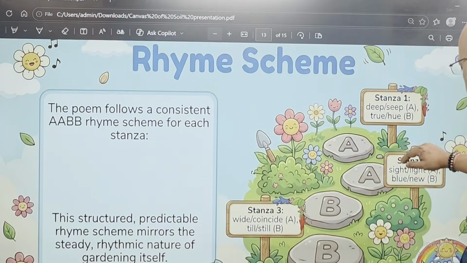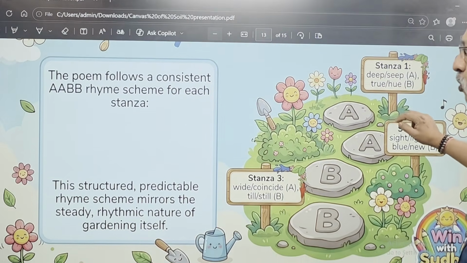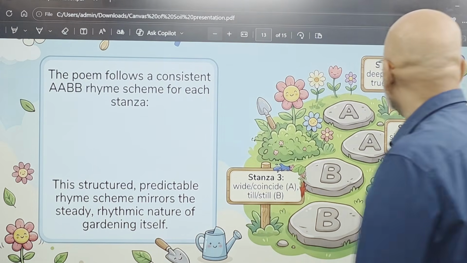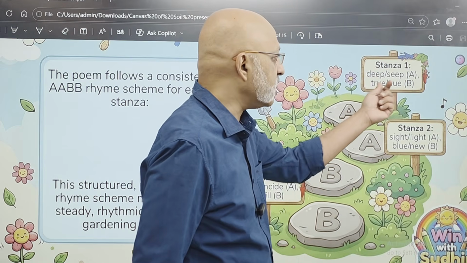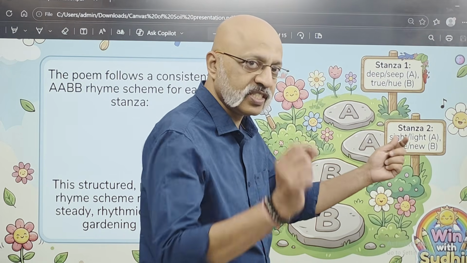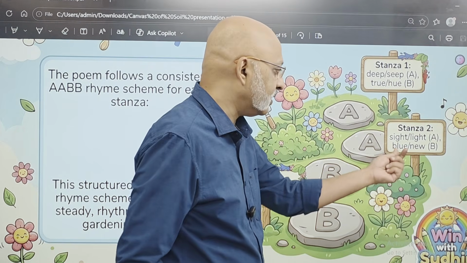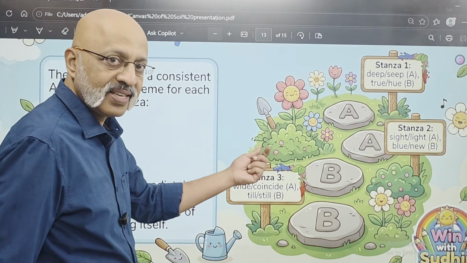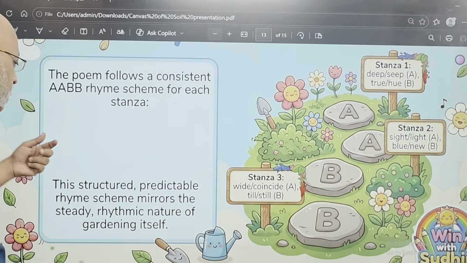Then let's look at the rhyme scheme. The poem follows a consistent AABB rhyme scheme for each stanza. For example, in stanza 1, "deep," "seep," "true," "hue." Stanza 2, "sight," "light," "blue," "hue." This is the last word of every sentence. "Blue," "new." "Wide," "coincide," "till," "still." So this is the AABB rhyme scheme.